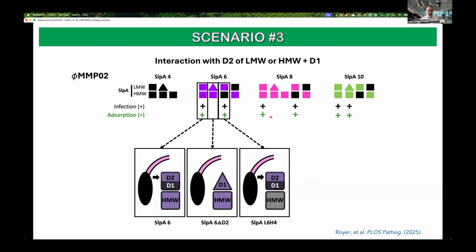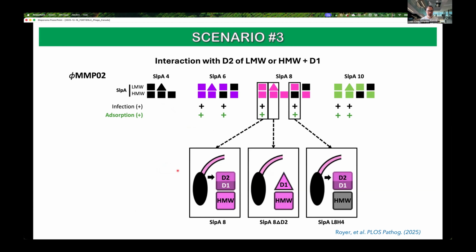And lastly, the third scenario is exemplified by phage MMP02. This phage binds to SLPA type 6, the wild type form, doesn't bind the D2 deleted form, but it does bind a hybrid version where the low molecular weight 6 is fused to the high molecular weight of type 4, which normally is not recognized by the phage. So that suggests that this phage is binding and interacting with the D2 domain. This is a similar situation with SLPA type 8.